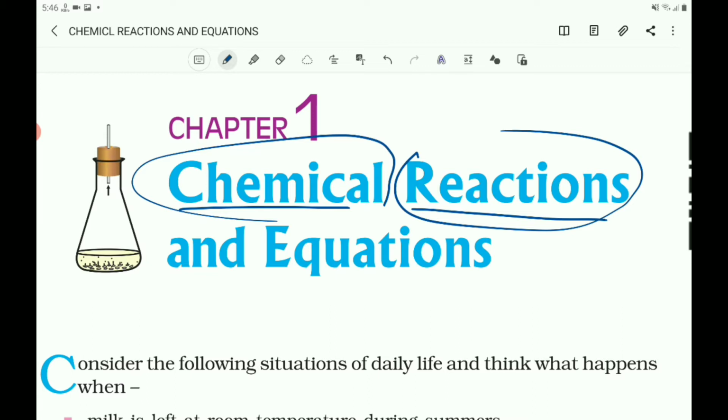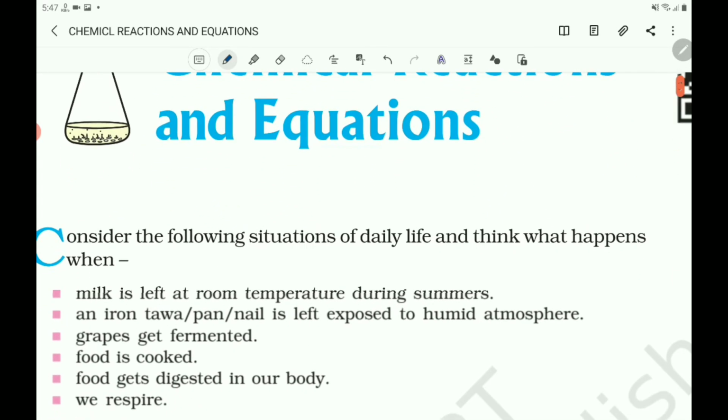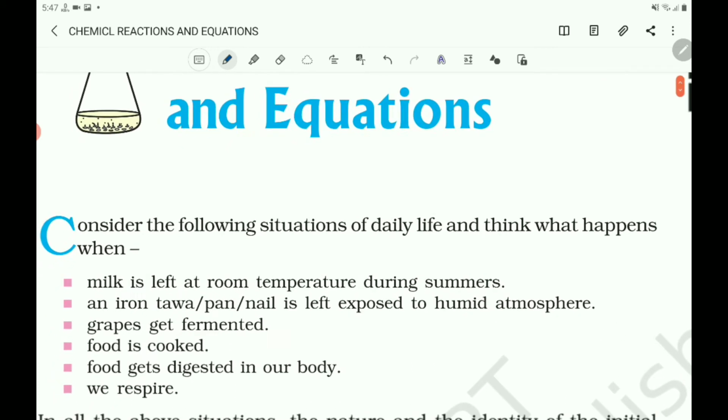So when the chemical change takes place, come to some situations in our daily life. If milk is left at room temperature during summer, what happens? Already you may observe the milk which is left at room temperature gets spoiled.